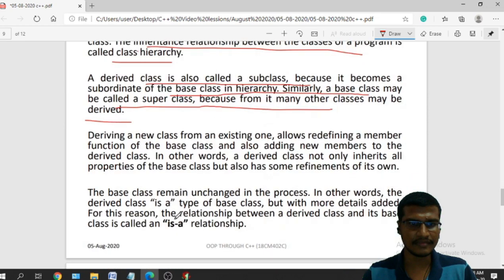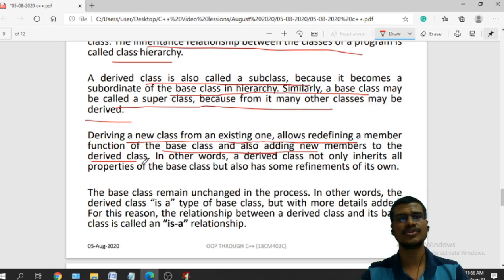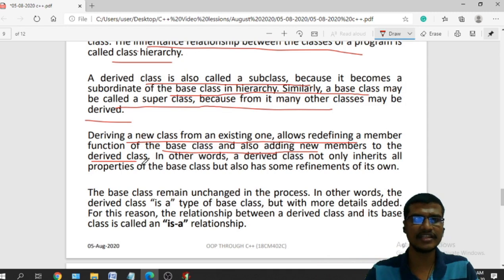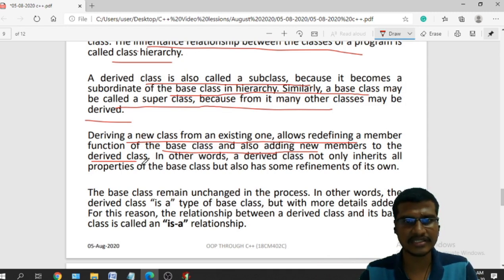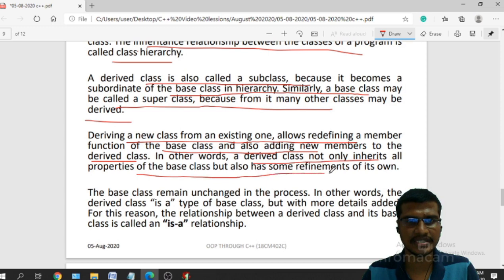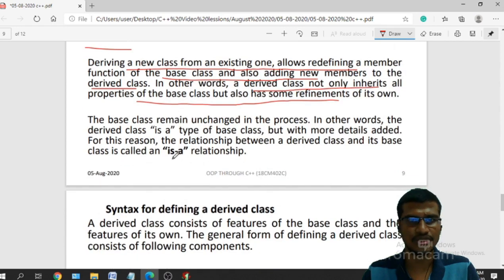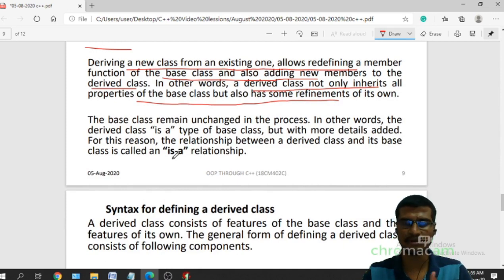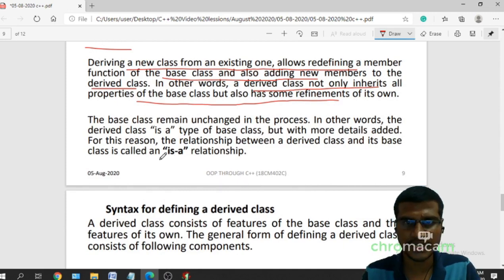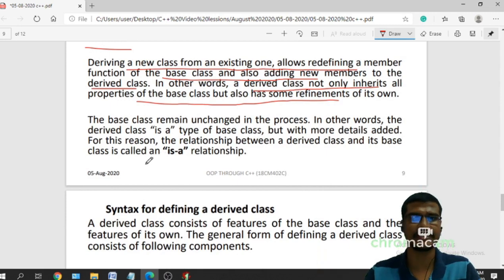Next, deriving a new class from an existing one allows redefining a member function of the base class and also adding new members to the derived class. So what is the meaning of this? Deriving a new class from an existing one means I can redefine these member functions of the base class and also add new members to the derived class. In other words, a derived class not only inherits all the properties of the base class but also has some refinements of its own. Nothing but it can have its own extra features.